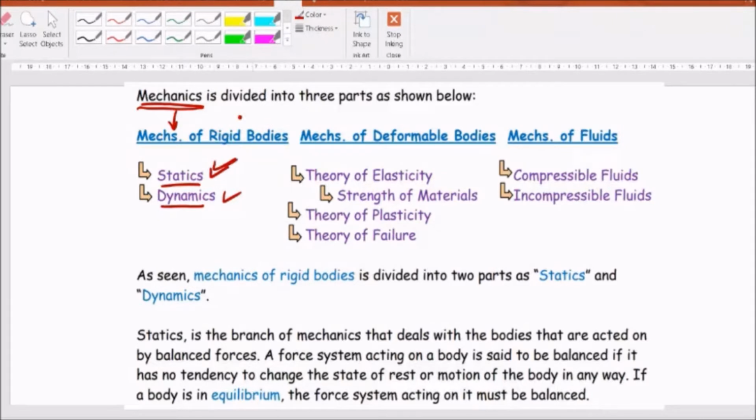And rigid bodies, when I say undeformable bodies, the bodies which are assumed to be rigid, they are meant for only transfer of loads. And then there is mechanics of deformable bodies. So here, the rigid body concept is not there. When we want to analyze what is happening inside the material, how the material resists the external load, then we have to study the mechanics of deformable bodies. Examples are strength of materials, theory of elasticity, plasticity, failure theories, etc.